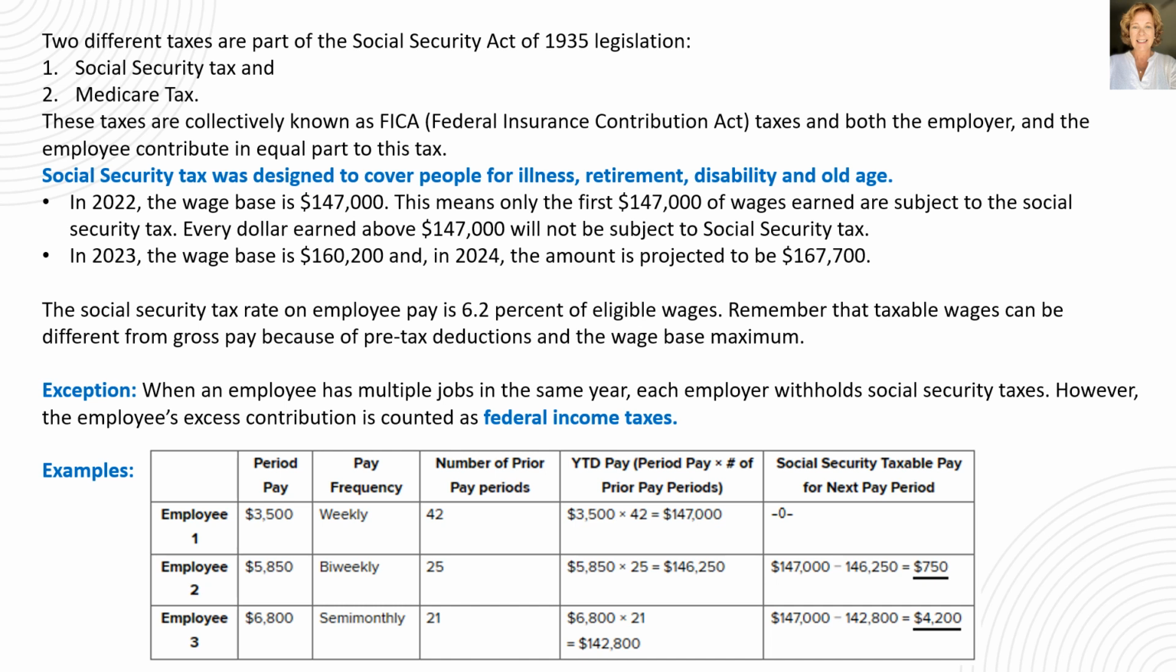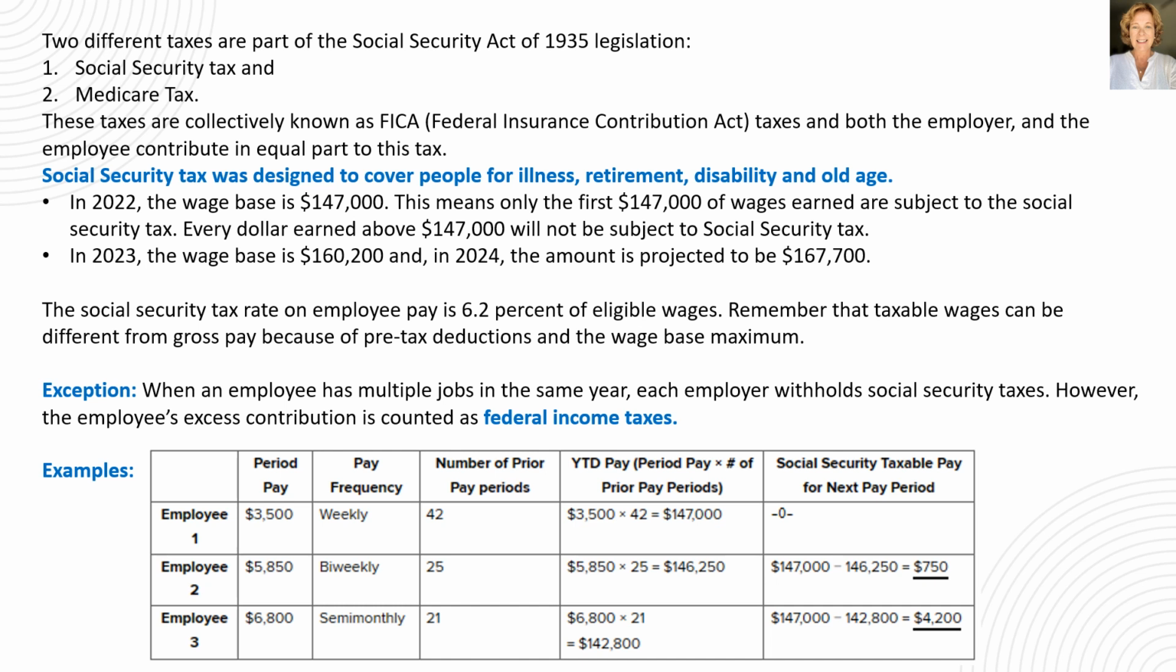In 2022, the wage base is $147,000, and that is what our textbook is using as well. This means only the first $147,000 of wages earned are subject to Social Security tax. Every dollar earned above $147,000 will not be subject to Social Security tax.